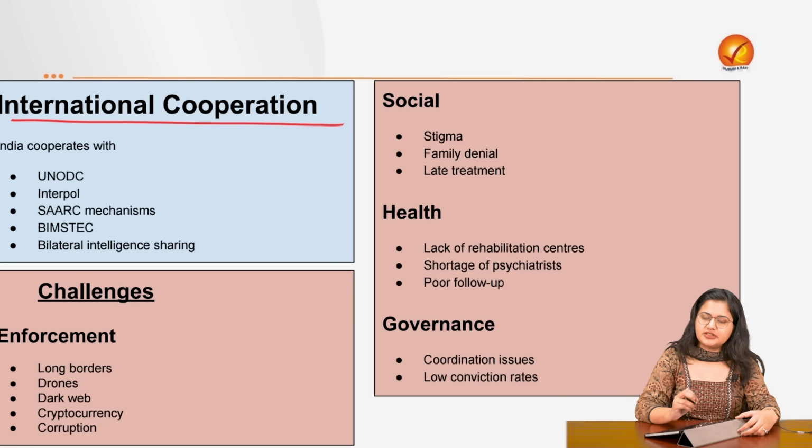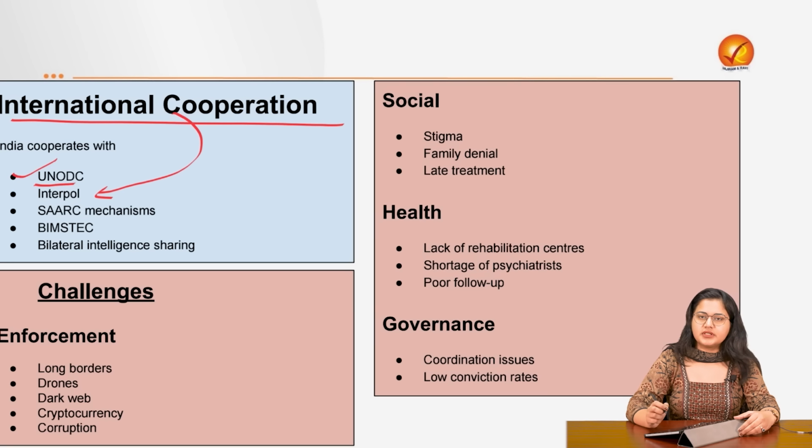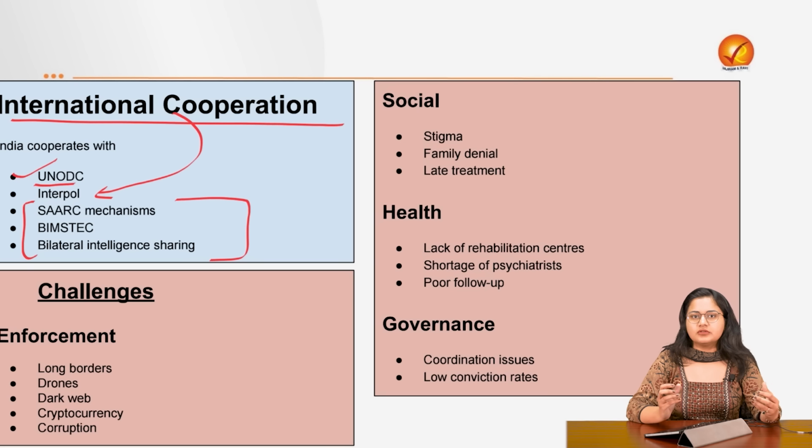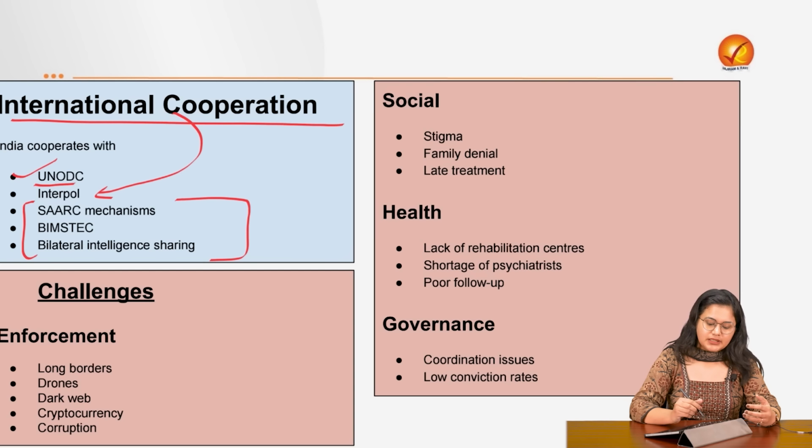Next, coming to the international cooperation that we have in this regard, we are cooperating with agencies like Interpol when it comes to investigation of such cases. We are also coordinating with United Nations Office on Drug and Crime. Then when it comes to the minilateral, multilateral or even bilateral relationships at the global level, we are trying to tackle this as an issue in its comprehensiveness. So we are not the only country that is facing this in isolation. Rather, it is an organized network. So that is why cooperation at multilateral level, it becomes important.